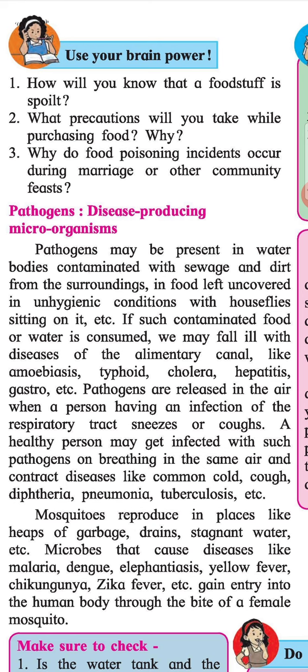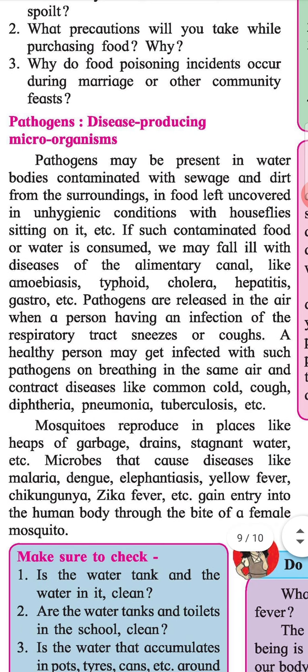A healthy person may get infected with such pathogens on breathing in the same air and contract diseases like common cold, cough, diphtheria, pneumonia, tuberculosis, etc. Mosquitoes reproduce in places like heaps of garbage, drains, stagnant water, etc. Microbes that cause diseases like malaria, dengue, elephantiasis, yellow fever, chikungunya, Zika fever, etc. gain entry into the human body through the bite of a female mosquito.